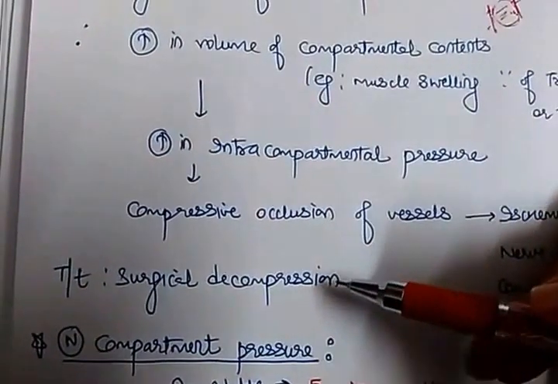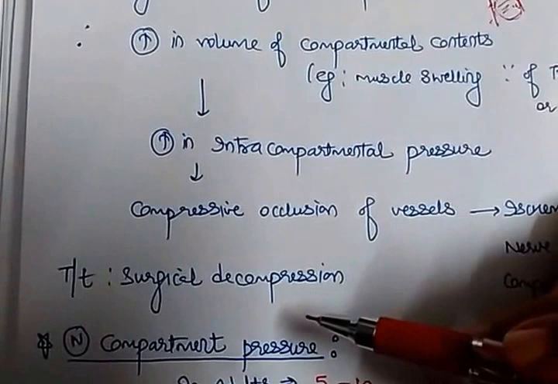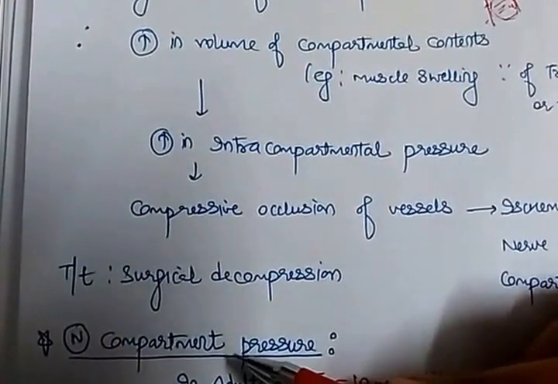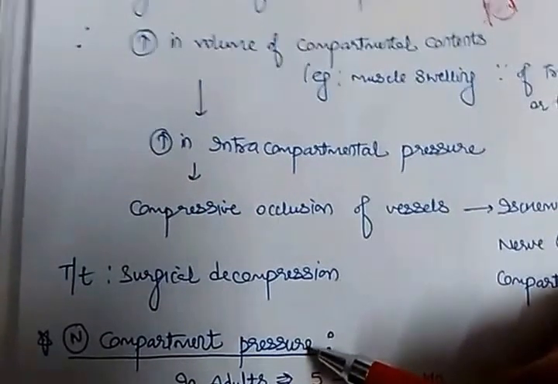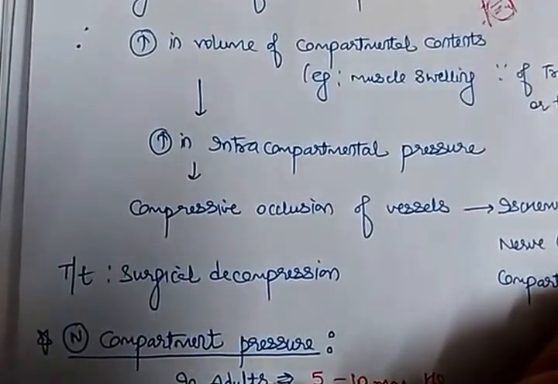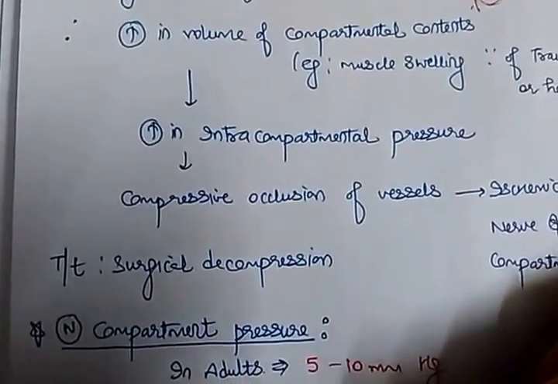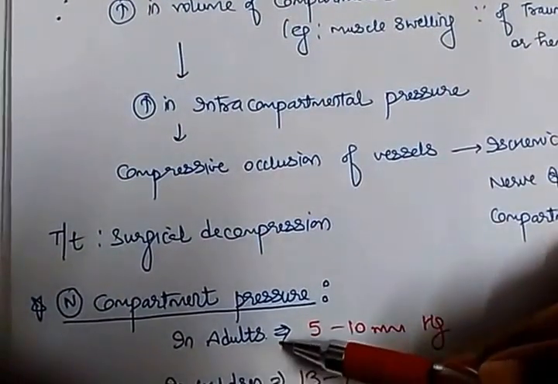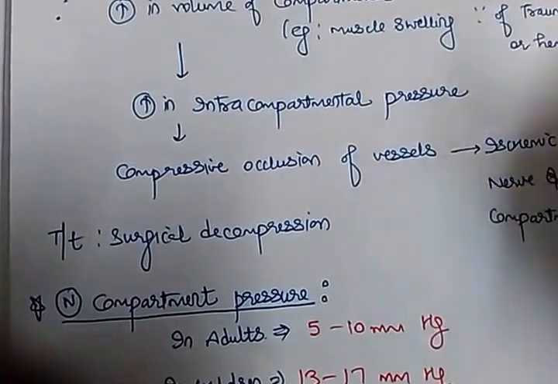Okay, so treatment is the surgical decompression of this fascial septa, and you should know the normal compartment pressure in children is more as compared to adults. In children it is approximately 13 to 17 mm of mercury, whereas in adults it is 5 to 10 mm of mercury. Okay.